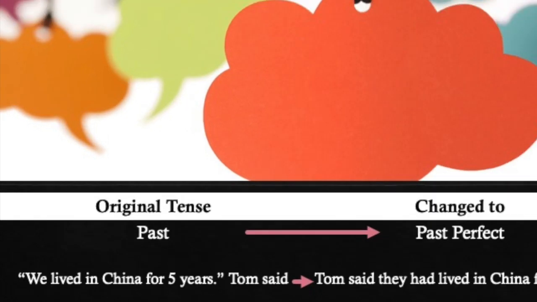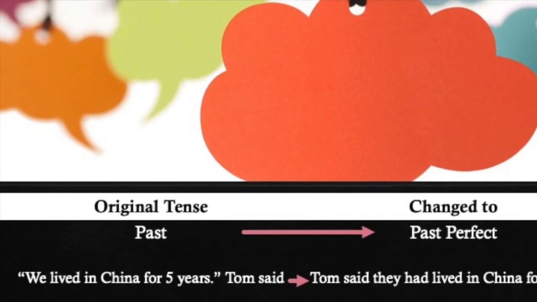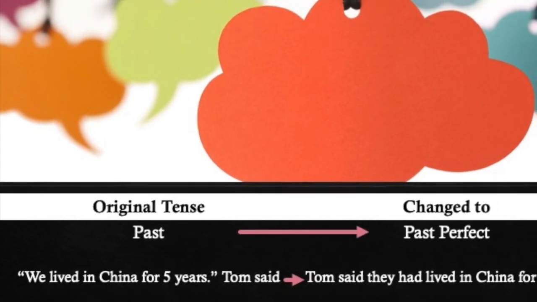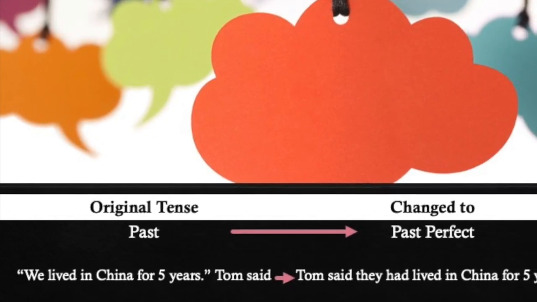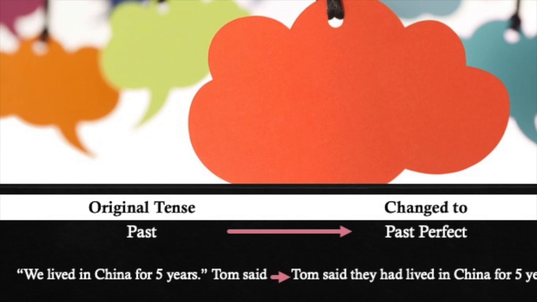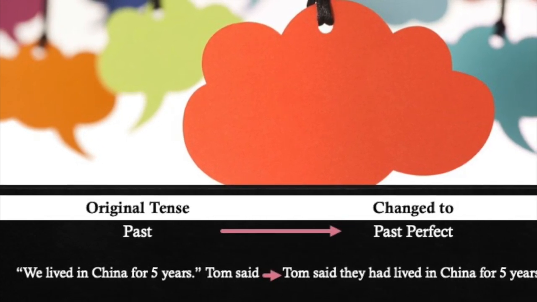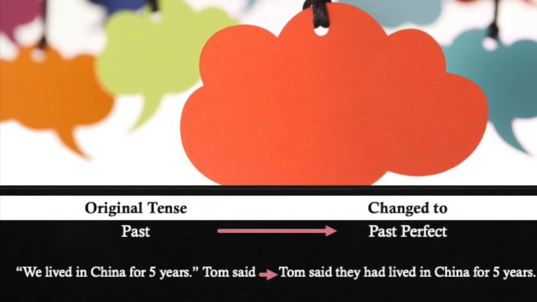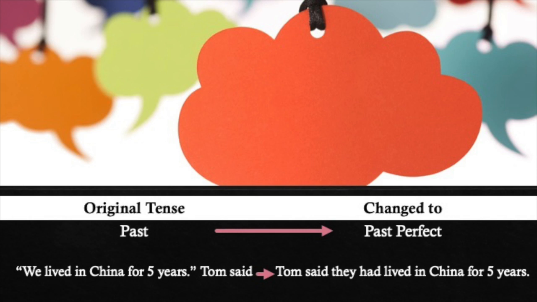If we have the verb in the past tense in the reported speech, we change it to the past perfect in the indirect speech. For example, direct speech: "We lived in China for 5 years," Tom said. Indirect speech: Tom said they had lived in China for 5 years. The verb lived is in the past tense. It changes to had lived, the past perfect tense.